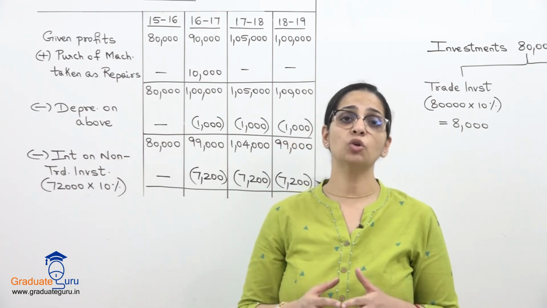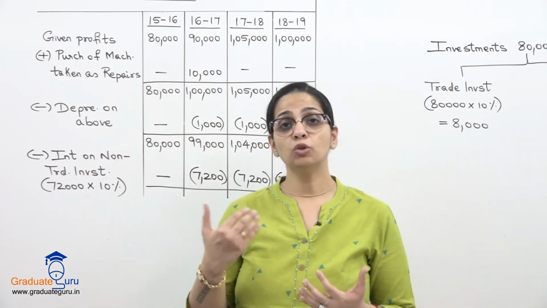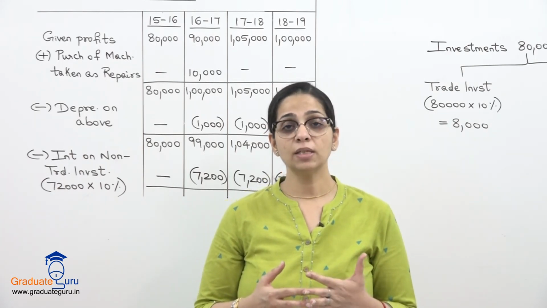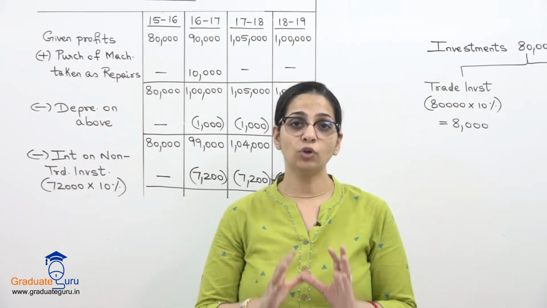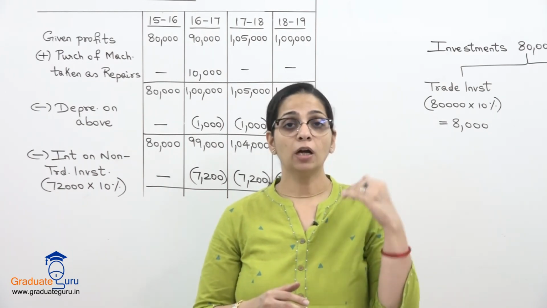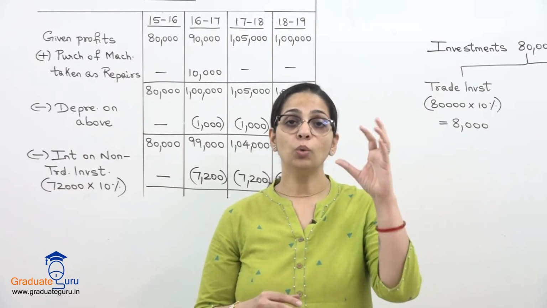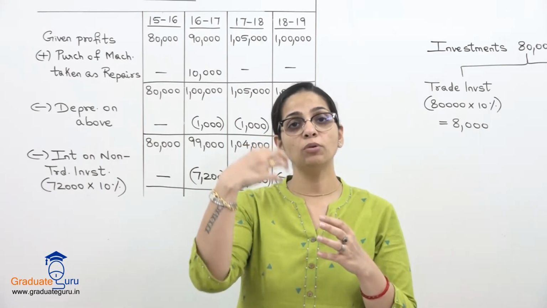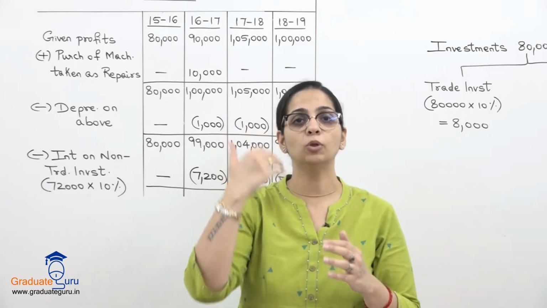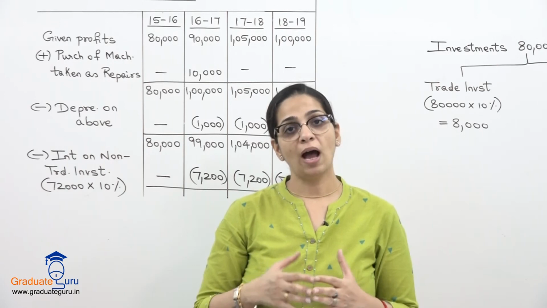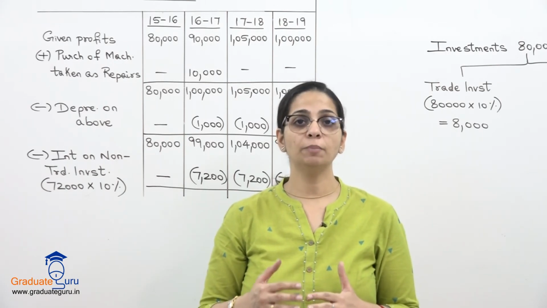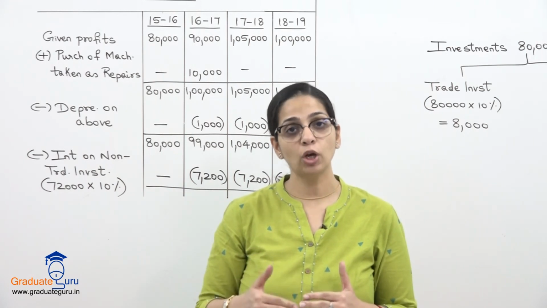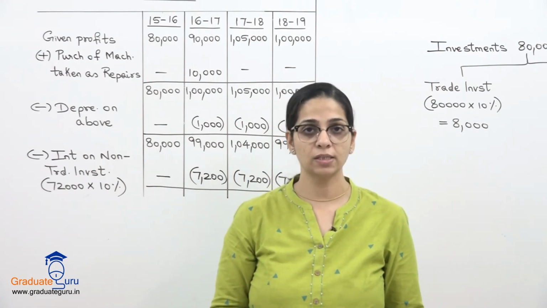So hope you've understood this chapter well. Hope you are able to do this sum properly and keep on revising all the formulas and always follow the method which I have told you, that is go step by step. If there is goodwill and also shares, then do it part by part, and calculate each amount that is needed in the next step and bring it up to the earlier step. So I wind up this chapter over here, we wind up this session over here, and keep on practicing this, especially the formulas in this chapter are very important. Thanks a lot, all the best.